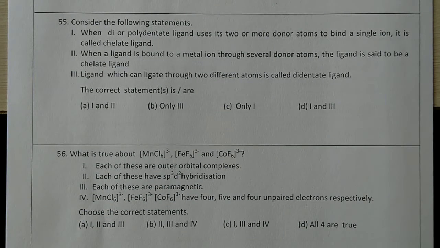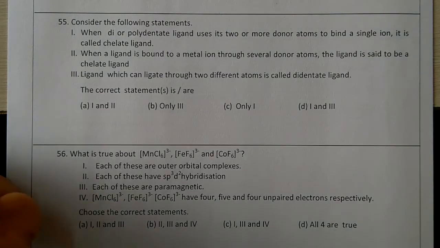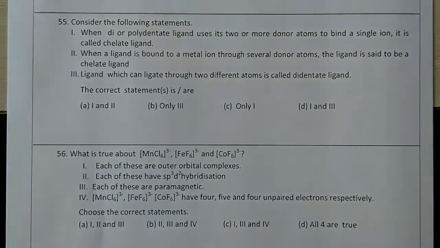Consider the following statements. When a didentate or polydentate ligand uses its 2 or more donor atoms to bind a single metal ion, it is called a chelate ligand. When a ligand is bound to a metal through several donor atoms, the ligand is said to be a chelate ligand. A ligand which can donate through 2 different atoms is called a didentate ligand. So we need to check which is the correct statement here.